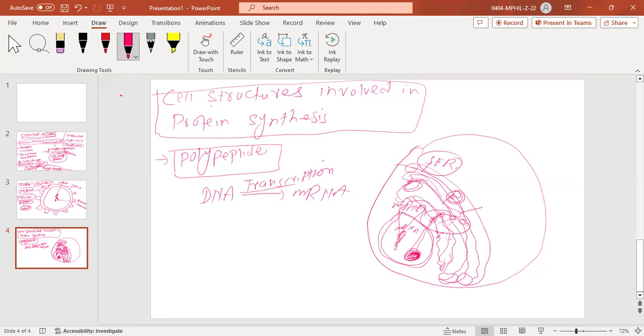In this case it will be modified into the form of vesicles. These vesicles will move further, towards the membrane. Once these vesicles are formed from the rough endoplasmic reticulum, which are called rough endoplasmic reticulum vesicles, where will they go from here? They will go to the Golgi apparatus.